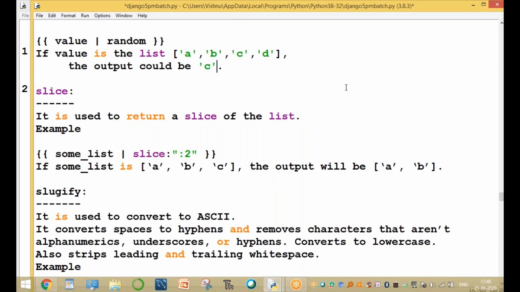And the next one, slicing. Here it is written as a slice of the list. The colon is the list slicing operator.